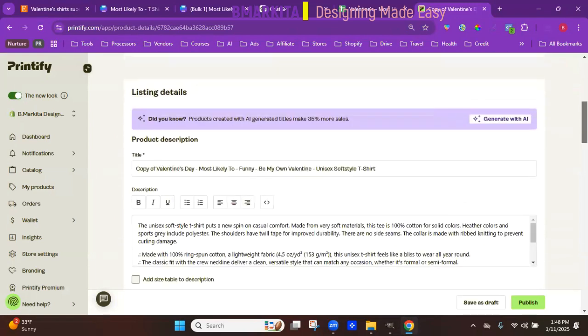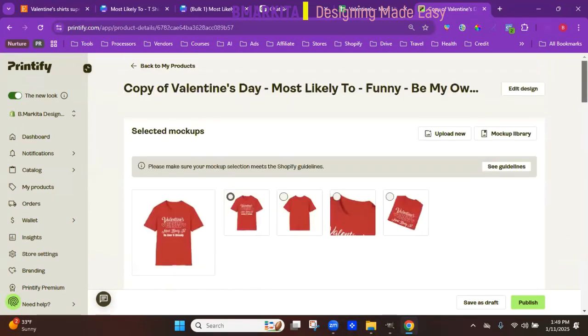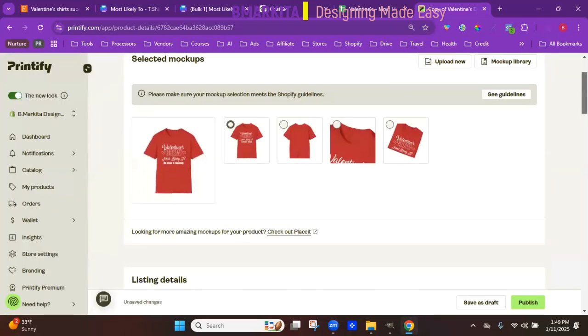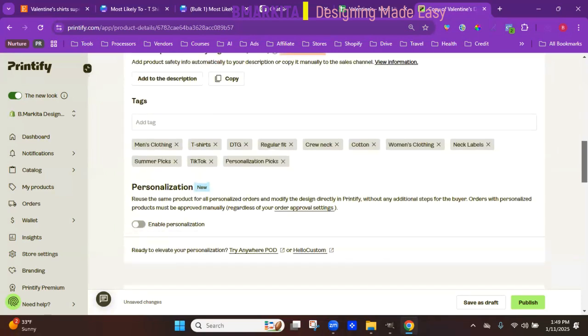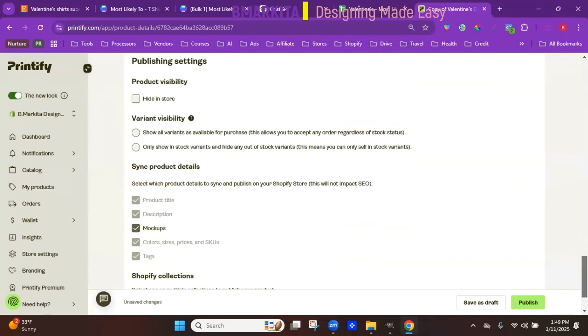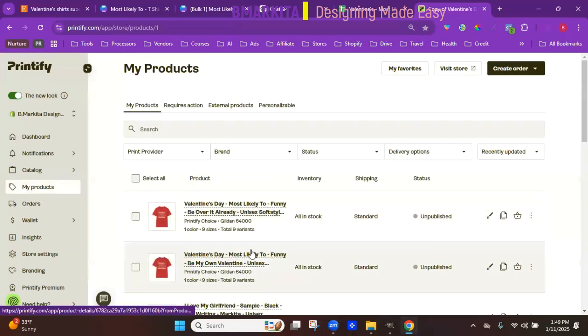So this is the most tedious part for me of the whole process, because I have not figured out just yet how to bulk upload the design and do multiple listings at once. So this one is "be over it already." I'm just going to take off where it said copy at the beginning and then change this to "over it already." Everything else is still the same. Then save as draft. And now here is your second one.